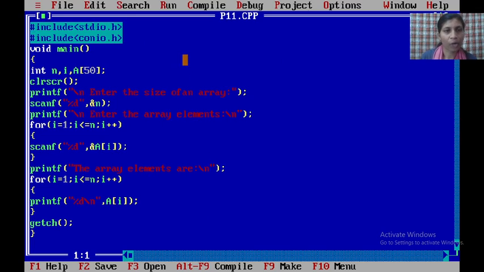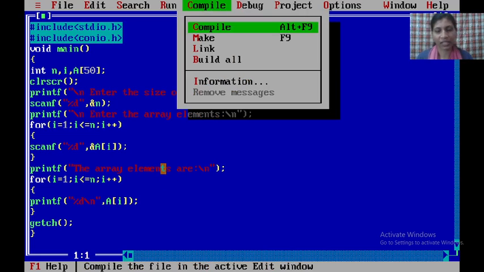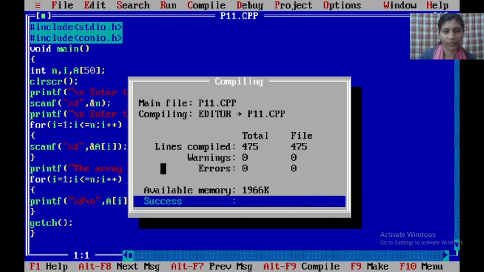I have typed it already because typing takes more time, and saved all C programs in files using names like P11. So compile this program using Alt+C. See, there are no warnings, no errors.